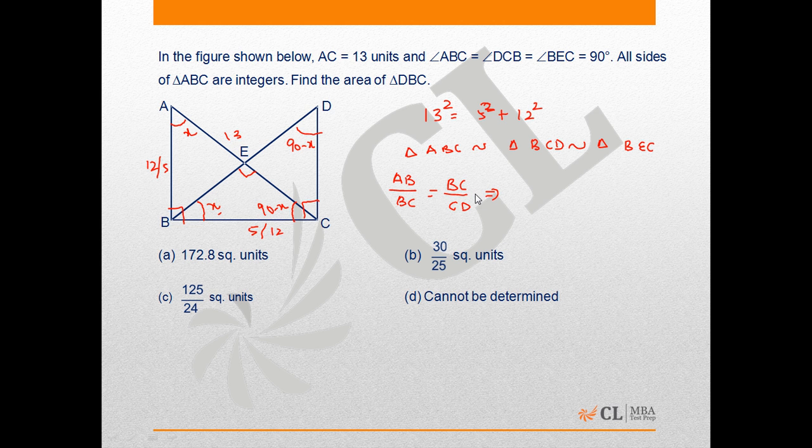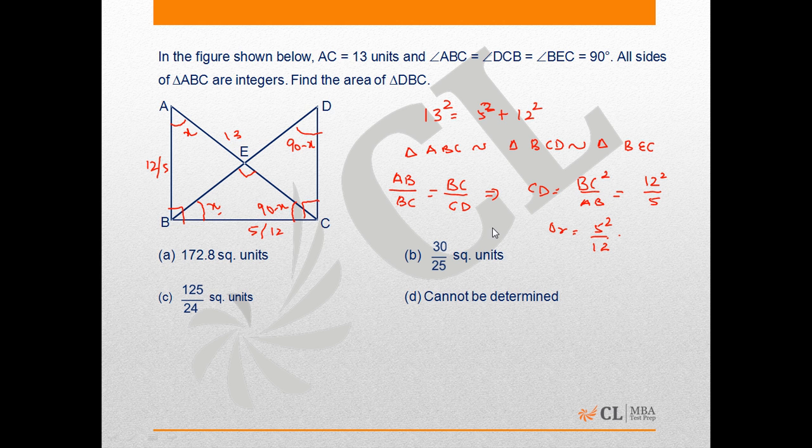On this, we can calculate CD as BC squared by AB, where BC squared by AB can take two values: 5 squared by 12 or 12 squared by 5. So there will be two possible cases with these two.